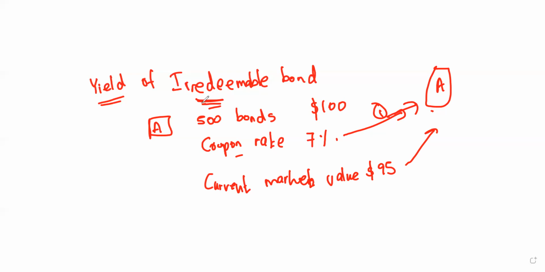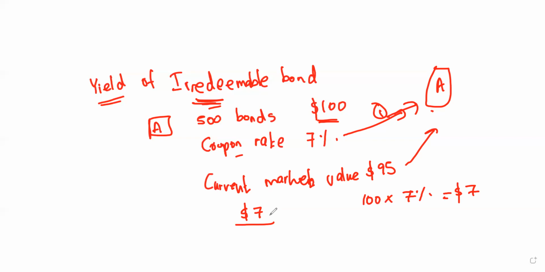So over here, how to find the yield? What's the rate that we are going to get from the irredeemable bond? Before you invest, you need to check what the yield of that investment is. What's the percentage you are going to get after that investment? How you can calculate the yield for the irredeemable bond is very simple. You need to check what interest you are going to get for 1 year. We know it's going to be $100 at a 7% rate, which means you are going to get $7 per bond. So we put that interest over here: interest, we are going to get $7 per bond.